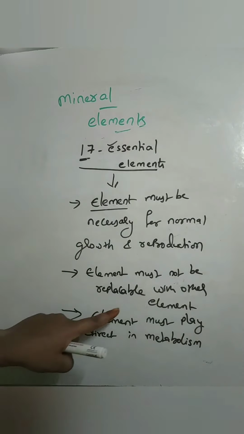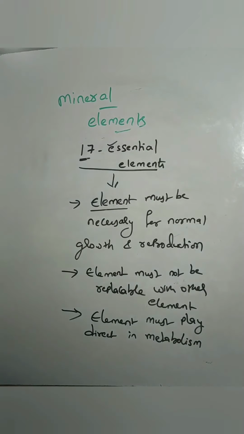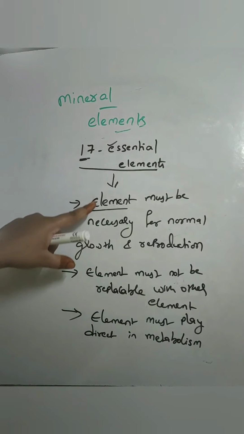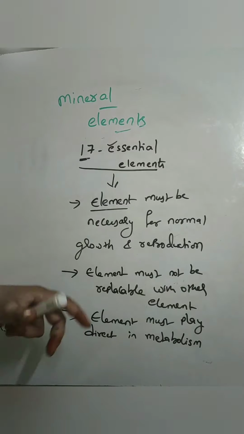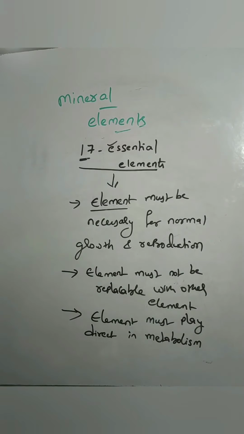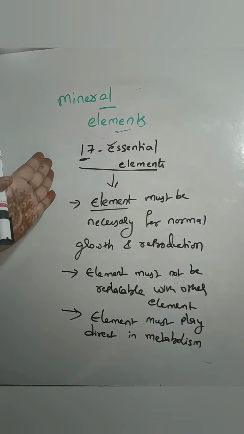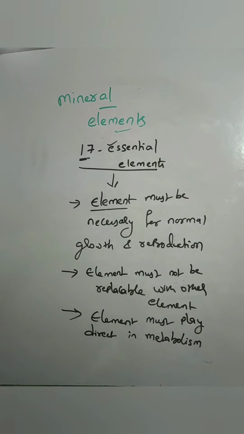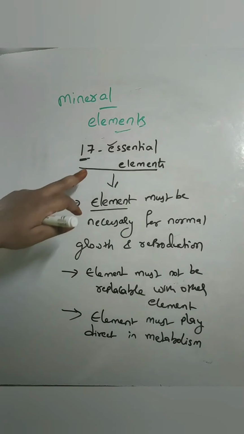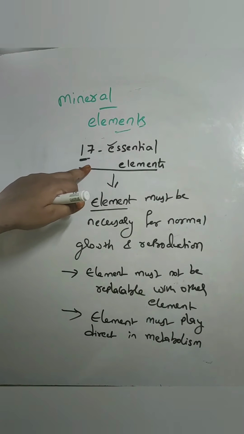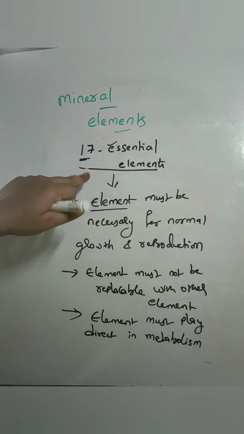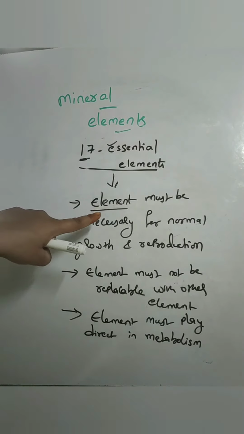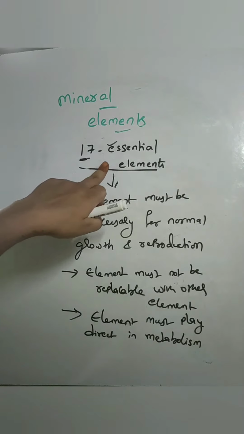Next, the element must play a direct role in the metabolism. If these elements decrease, it leads to deficiency in the plants, right? Those which play these roles are considered essential elements. These essential elements are classified based upon the concentration. Plants require a specific concentration of nutrients, so based upon those concentrations, these 17 essential elements are there.